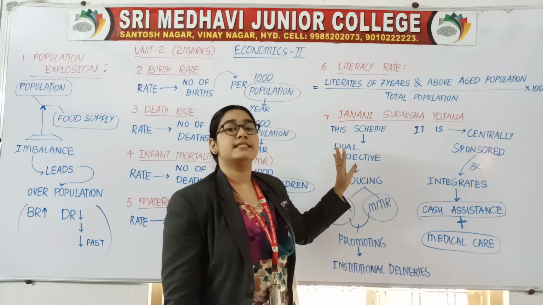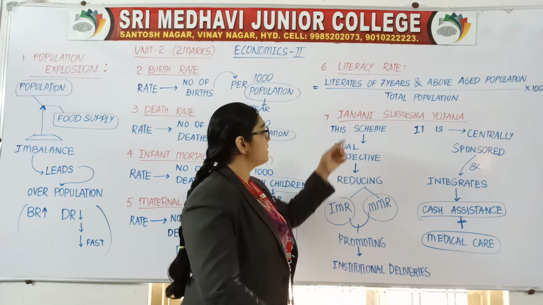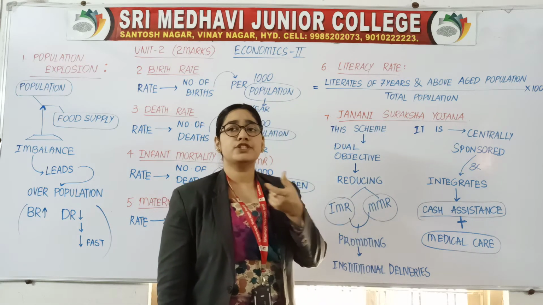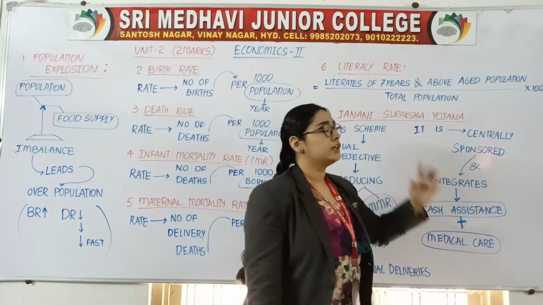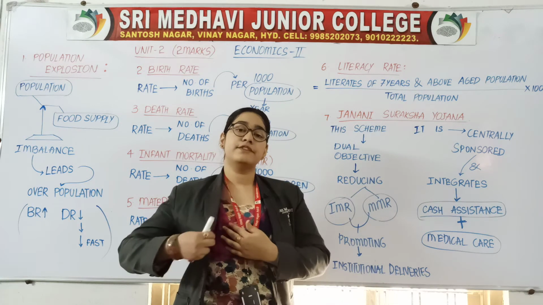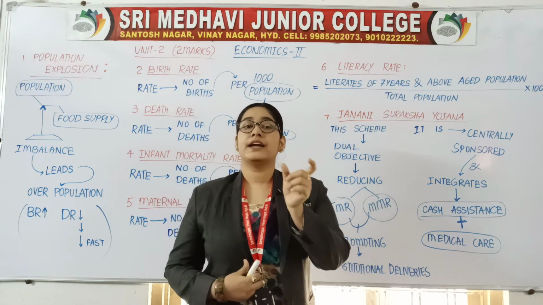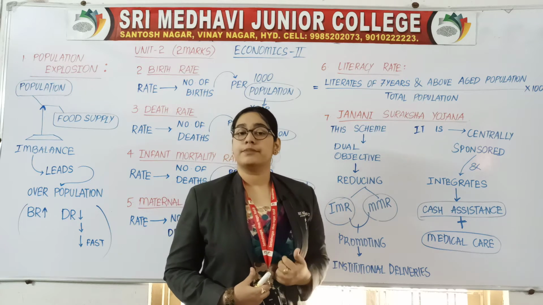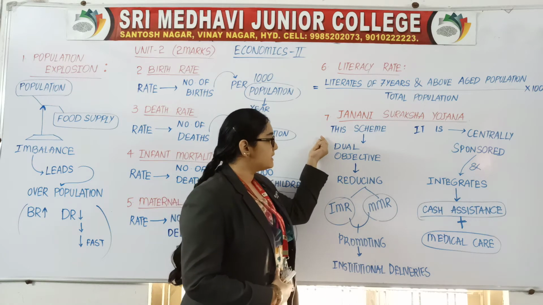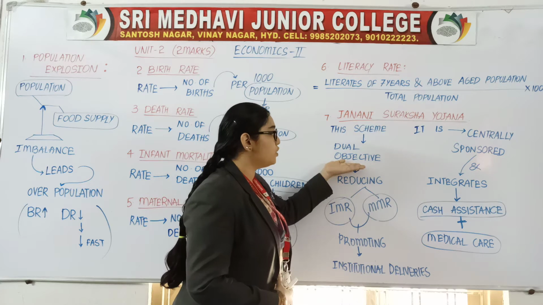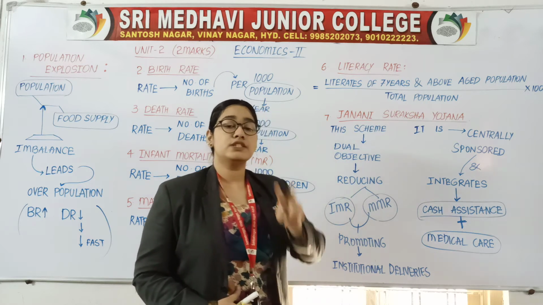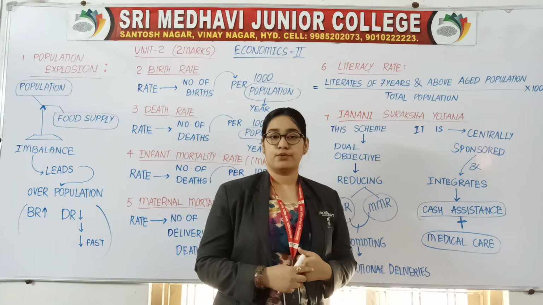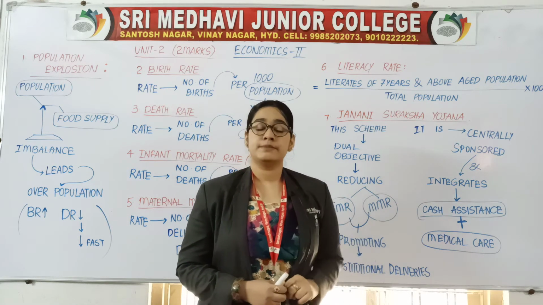Let us go to the 7th definition, that is Janani Suraksha Yojana. What is the definition? By the term itself, you can imagine that this is some kind of scheme, which is started by the government. This scheme is having a dual objective. Dual means two. For example, you are having dual SIM options in your phone. Means you can use 2 SIMs over here.